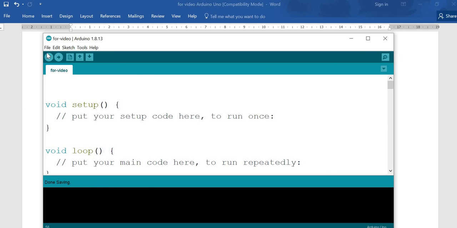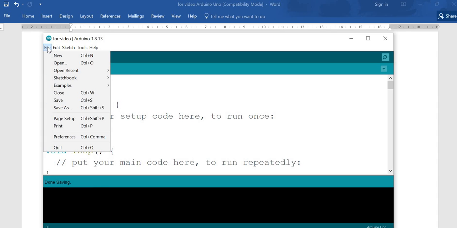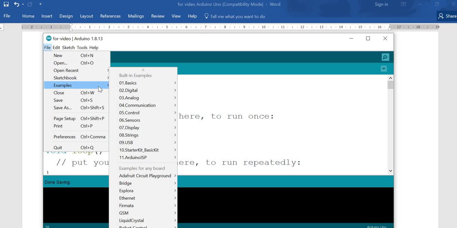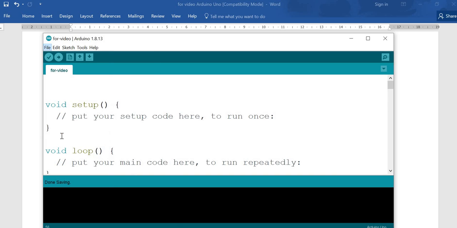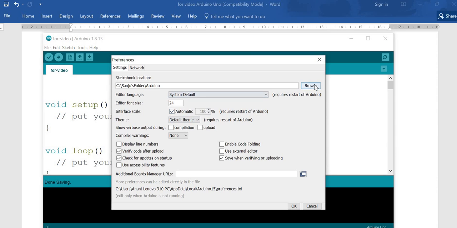This is the IDE. In this File menu, you can create a new file or open an existing file. Here, many examples are already provided. You can go to these examples, and you can run any of them. In those examples, the hardware explanation is given and the program is also given. If you go to the preferences, then you can decide the places where you can keep your files, that is the sketchbook location, or any other things you can set in the preferences.